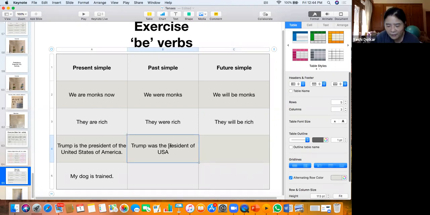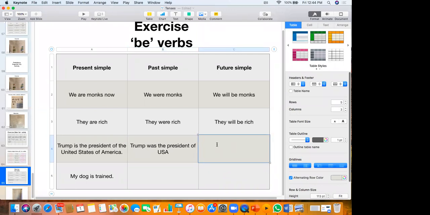Joe Biden will be the president. Joe Biden will be the president of USA.